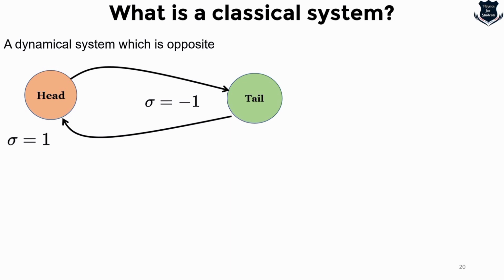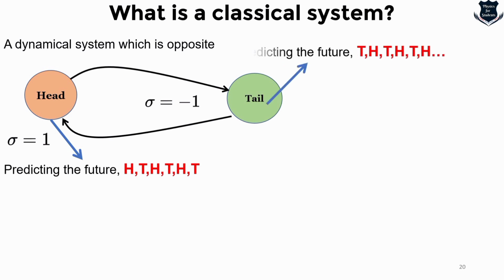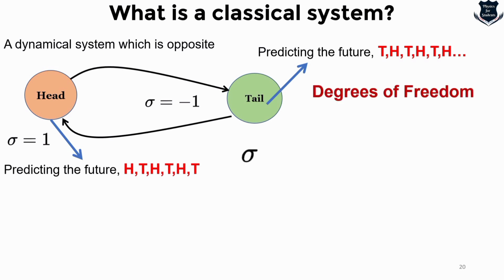I'm just using a symbol to make things pretty easy. So what happens is that from head to tail, if I start my journey, predicting the future again becomes easy. So HT, HT, HT and so on. And if I start from tail, it will be tail, head, tail, head, tail, head and so on. So we are using this symbol sigma just to keep track.